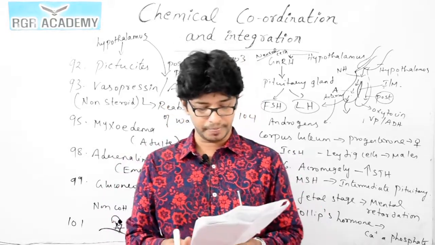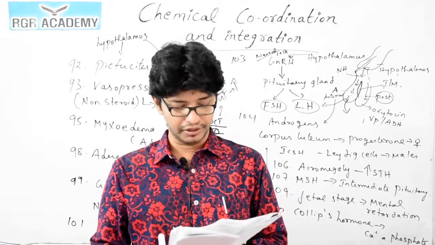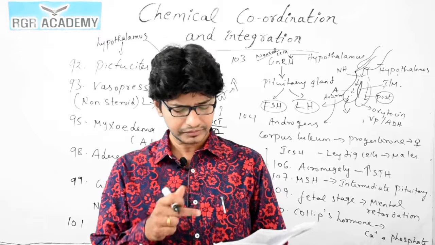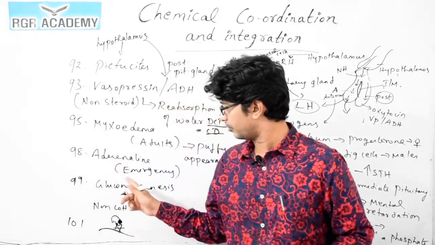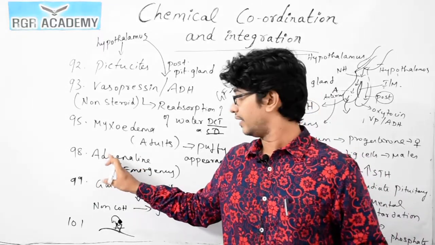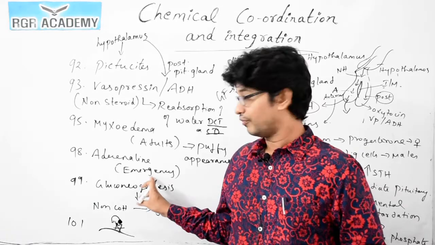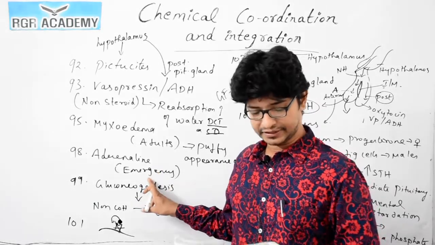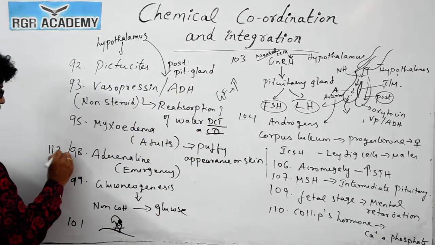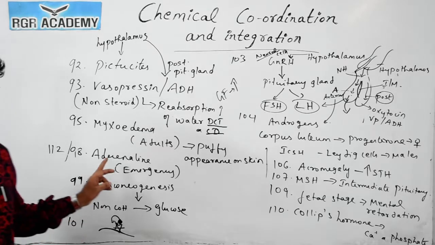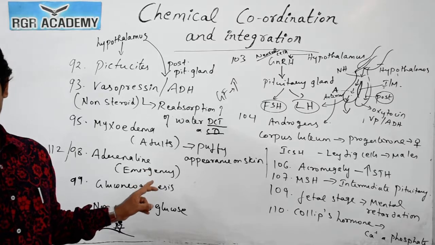Question number 112: fight or flight reactions cause activation of what? Adrenal medulla, leading to increased secretion of epinephrine or norepinephrine. We already discussed this. Epinephrine or norepinephrine, adrenaline or noradrenaline, these hormones we call the emergency hormone or the stress hormone. You can take the same for question 112, which is also a repeated question. Adrenaline, noradrenaline, epinephrine, norepinephrine are all emergency hormones, right?